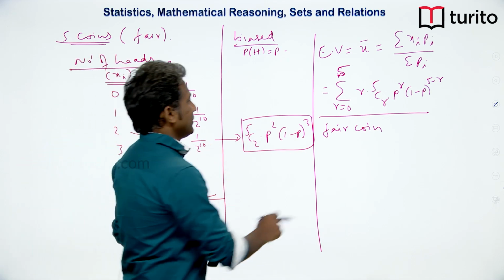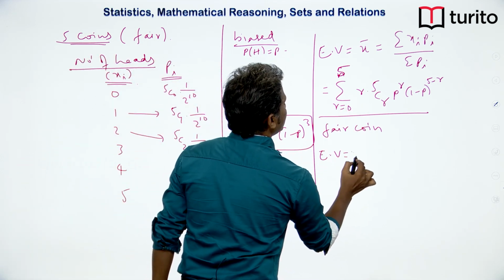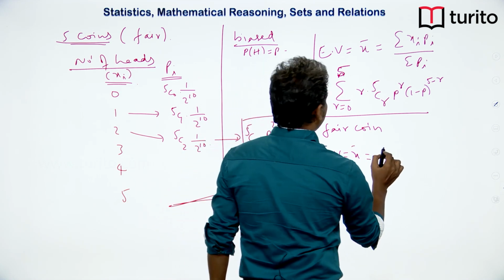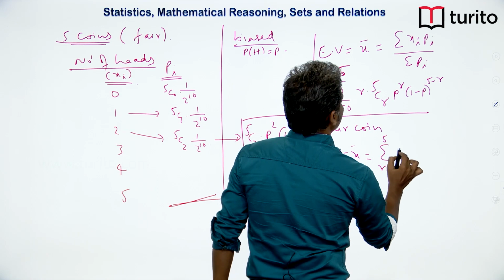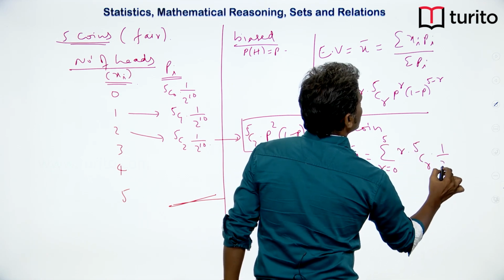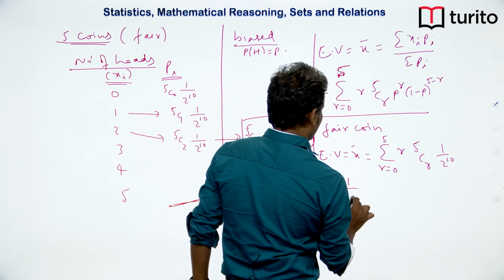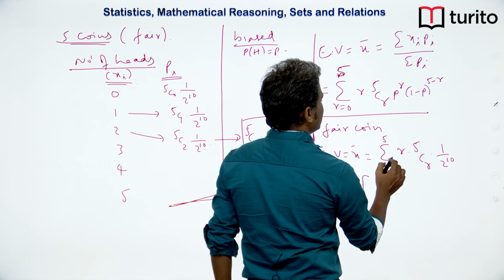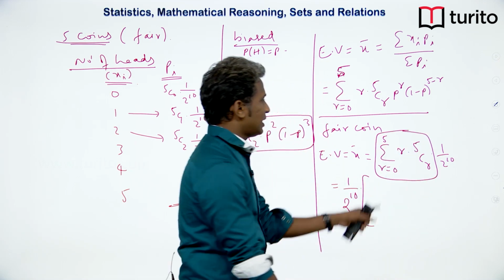So, for a fair coin, the expected value, which is also the mean, is going to be sigma r going from 0 to 5 of r into 5Cr into 1 by 2 power 5. So, 1 by 2 power 5 can be taken common, and here sigma r into 5Cr, you can find the summation.